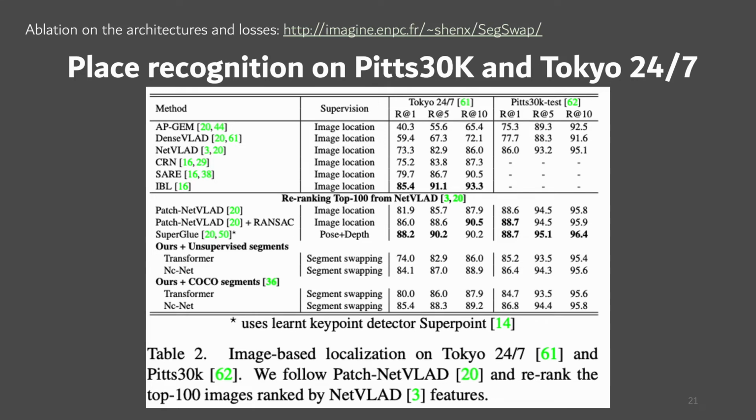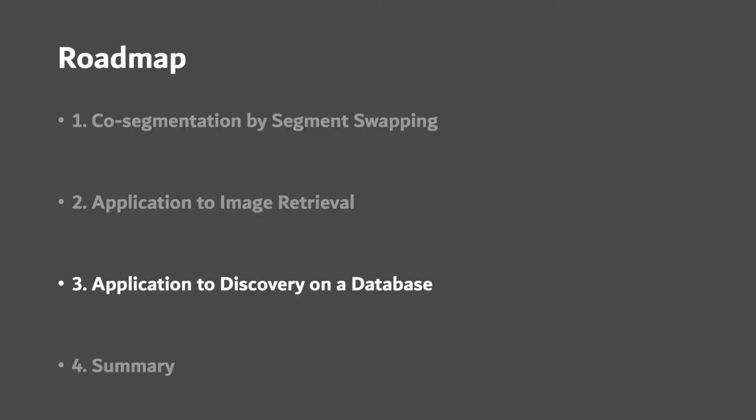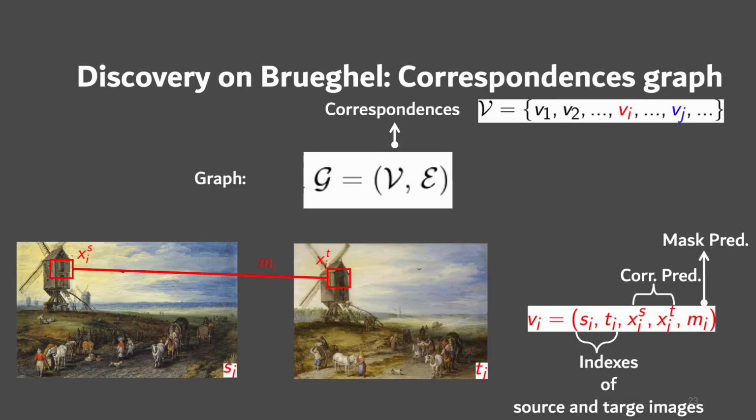Note that we also conducted detailed analysis on the architectures and losses, which can be found in our project page. Instead of focusing on identifying repeated segments from pairs, in this work, we also explore how to perform discovery on a collection of images. Our solution relies on the predicted masks and correspondences to build a graph and formulate the discovery as a clustering problem on the correspondences.